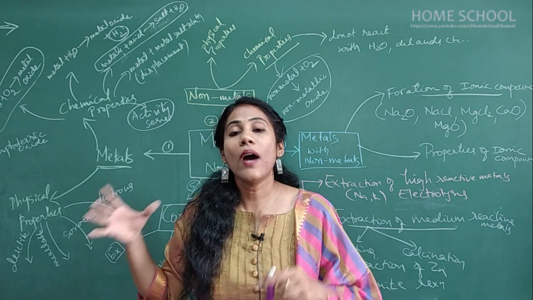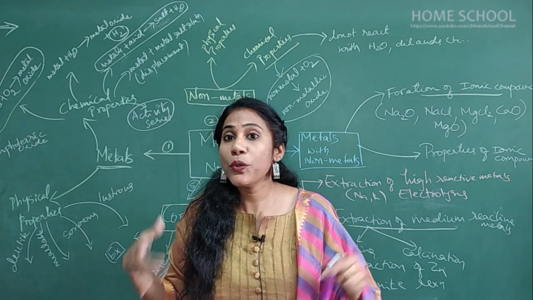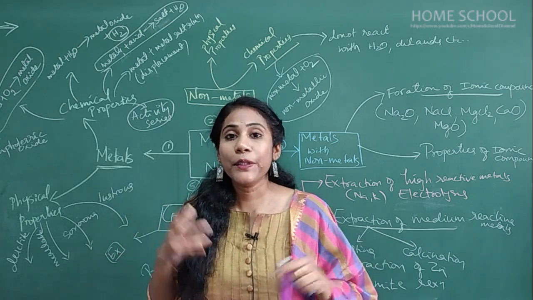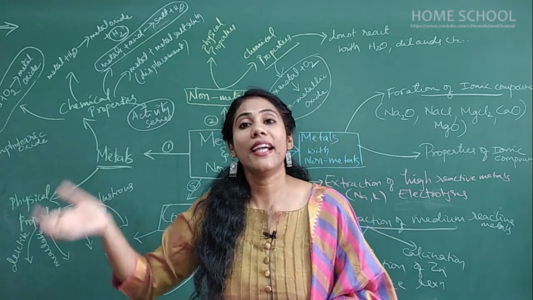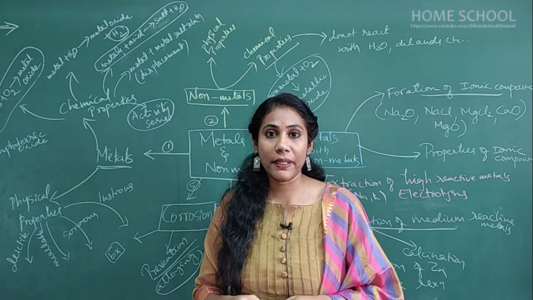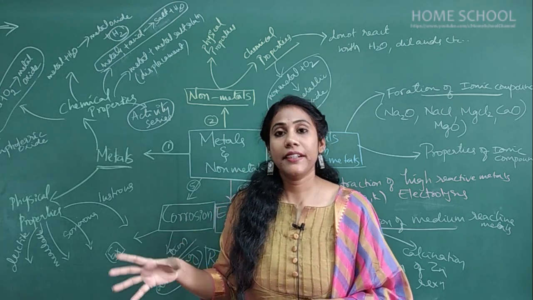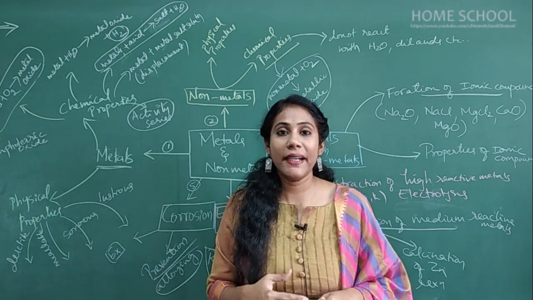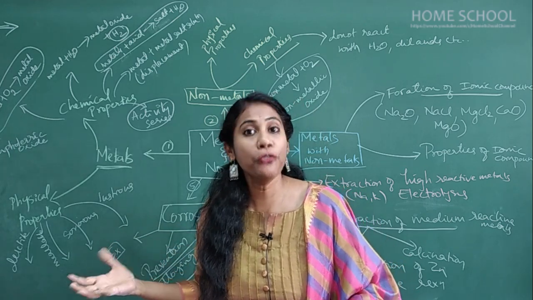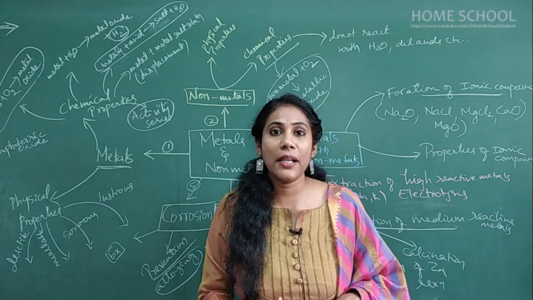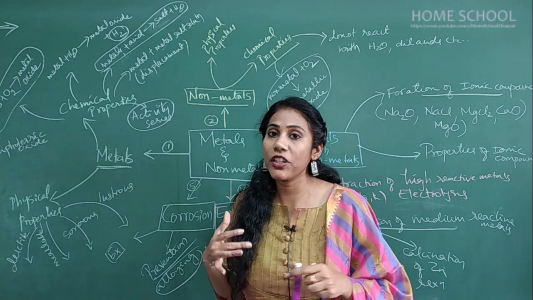Why do alloys have lots of importance? Why are alloys used extensively compared to metals? Because in alloys there are some improved electrical properties and optical properties. The melting point of alloys is very much different compared to pure metals, and electrical properties are much improved in alloys compared to the original metals. So that's why alloys have a lot of importance compared to original metals.